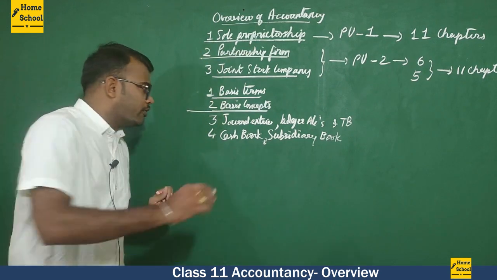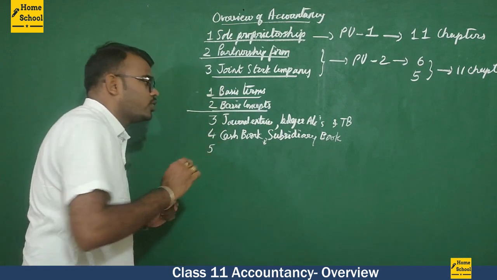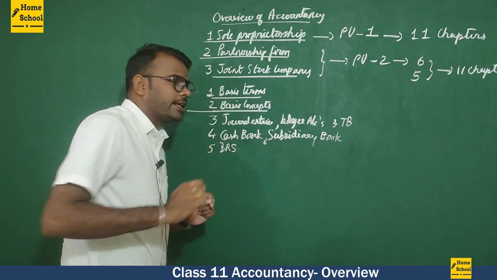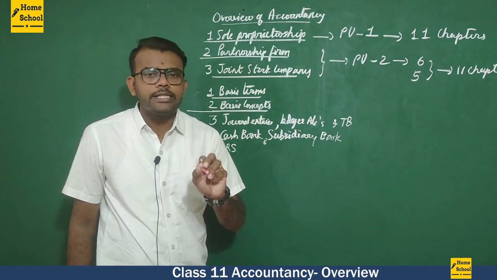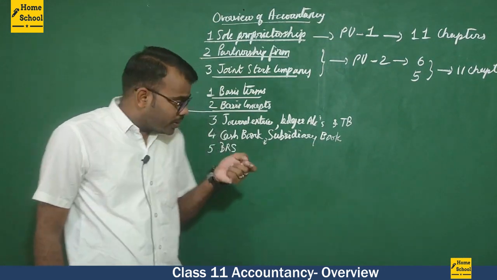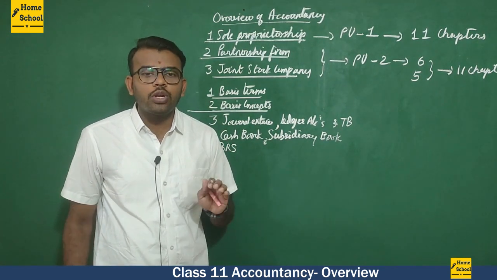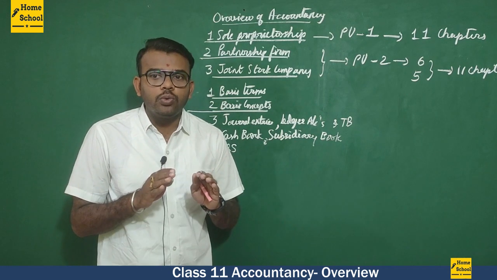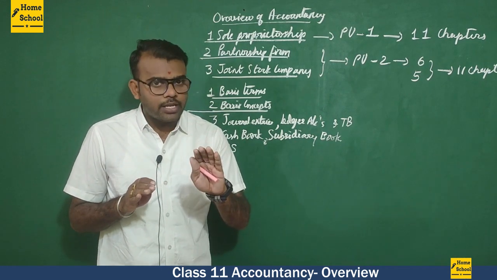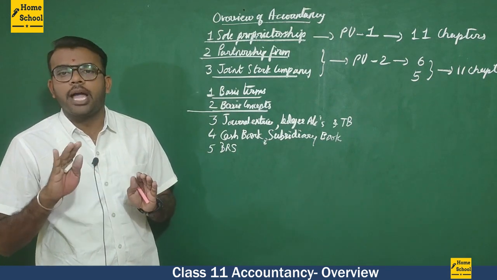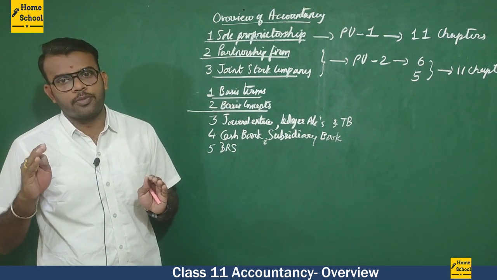And the next, fifth chapter we are going to study is BRS, that is called the bank reconciliation statement. In this bank reconciliation statement, we are going to study how to balance the bank balance as per the business cash book with the bank balance as per the passbook.